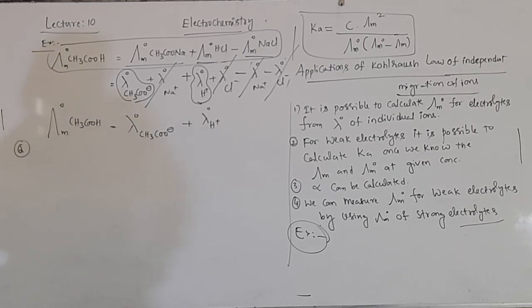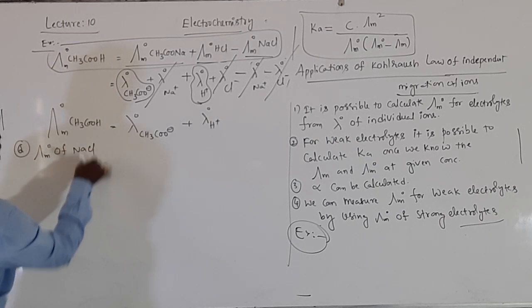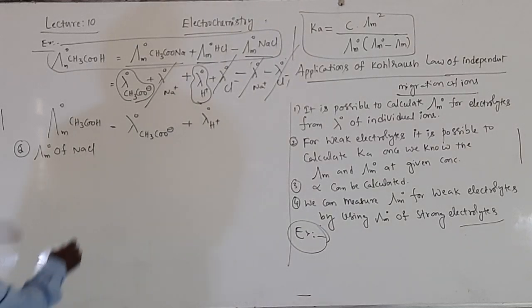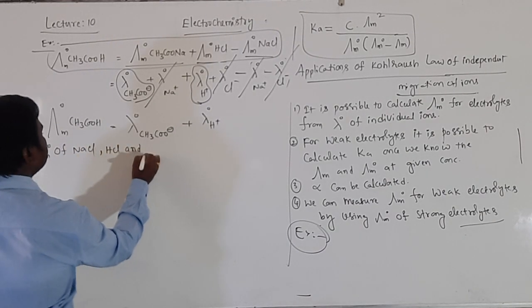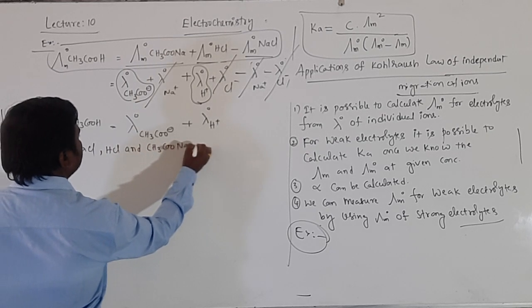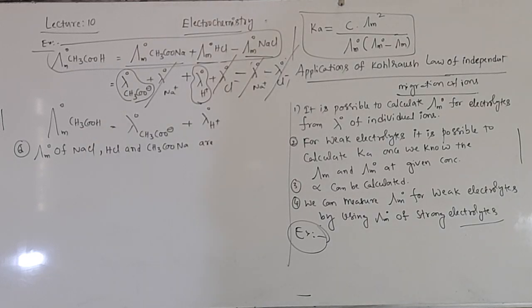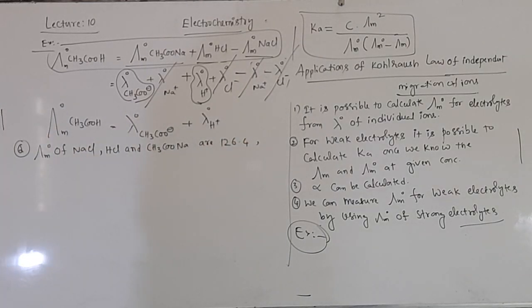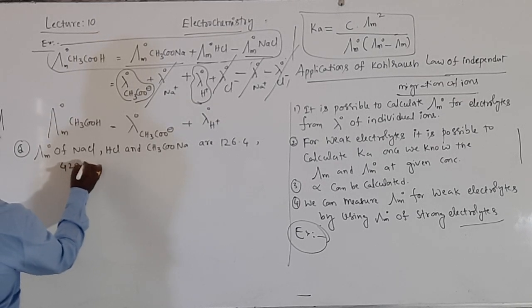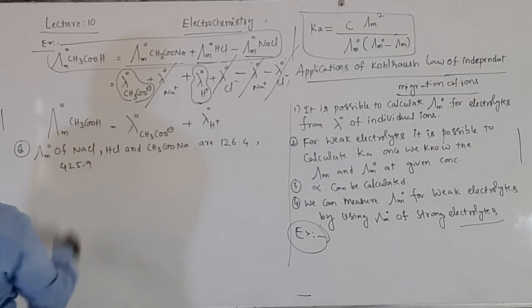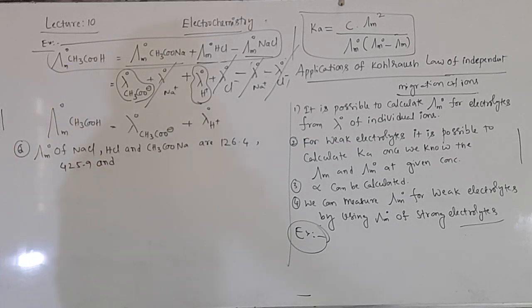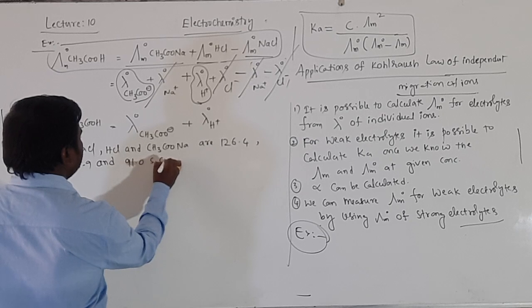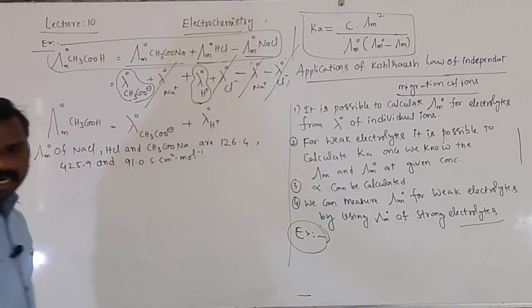Problem, students. Question, your textbook question. The limiting molar conductance of NaCl, next one HCl, and CH3COONa are, the values are 126.4, 425.9, and the CH3COONa value is 91.0 Siemens centimeter square mole inverse, right?